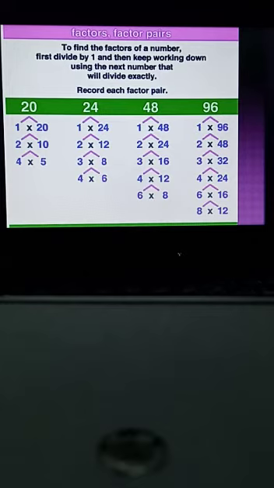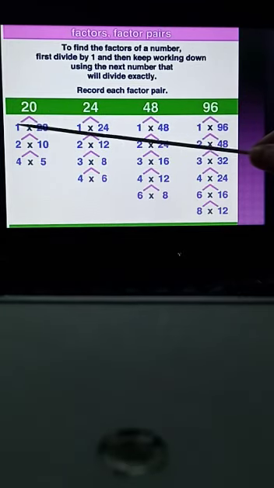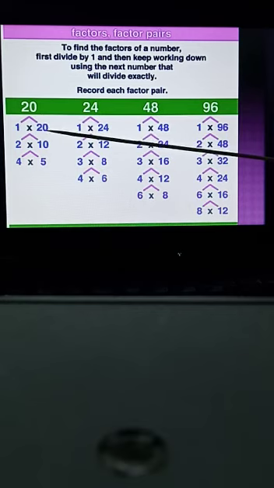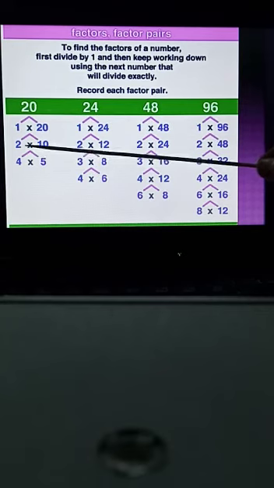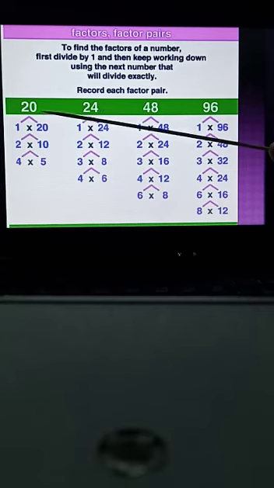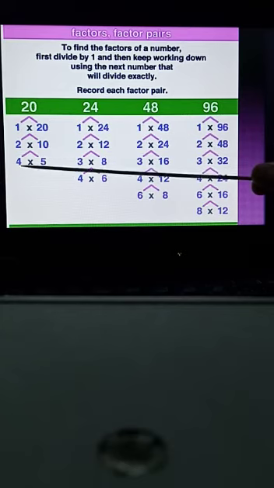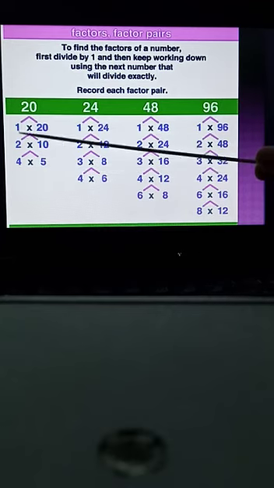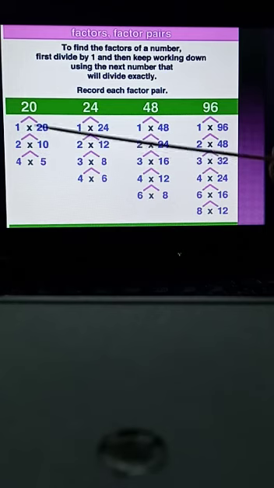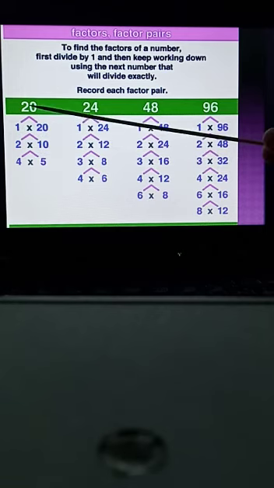For finding the factors of any number, that number should be exactly divisible by the other number. Here are some examples. If we observe 20, when we multiply 1 with 20, we get 20. Then when we multiply 2 with 10, we get 20. Now in the table of 3, 20 is not given, so we will move to the table of 4. When we multiply 4 with 5, we get 20. So we will say that 1, 2, 4, 5, 10 and 20 are the factors of 20.